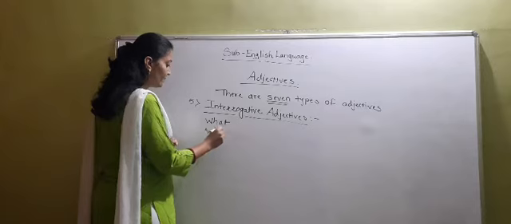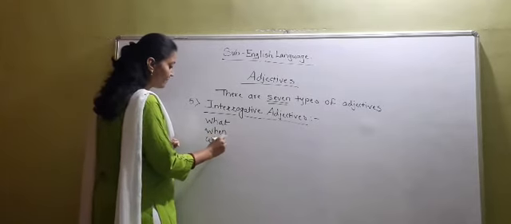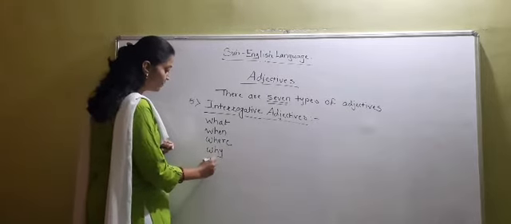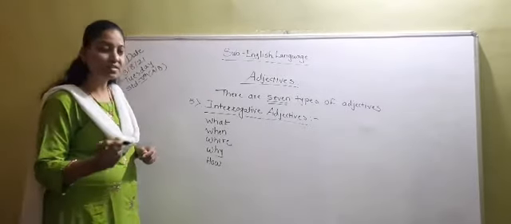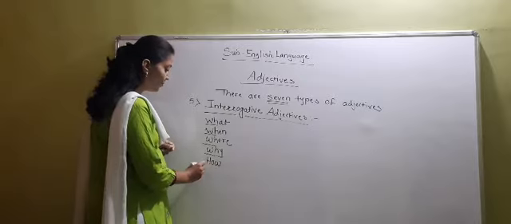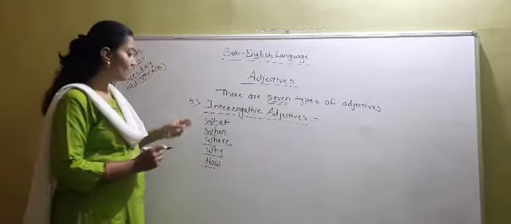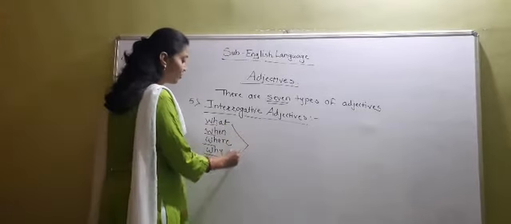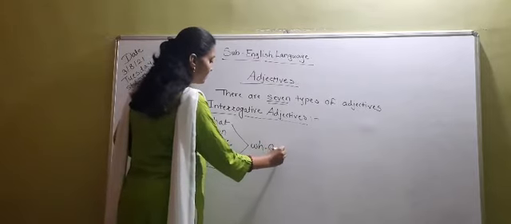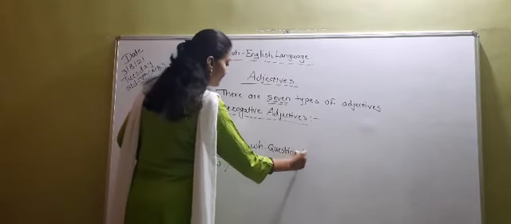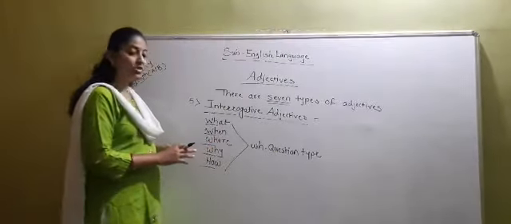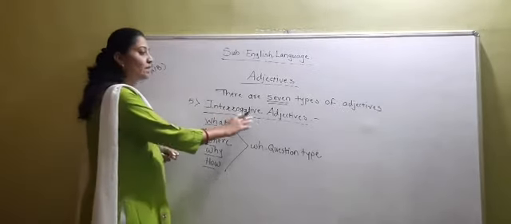when, where, why, how. So the question that starts with WH word or how, all these words are known as the WH question type. So all these WH type questions, question words, they are known as the interrogative adjectives.